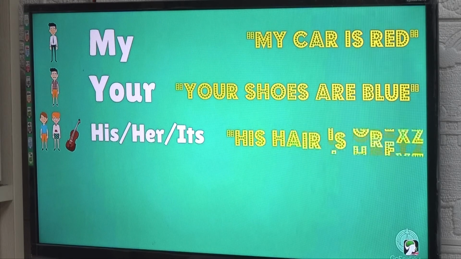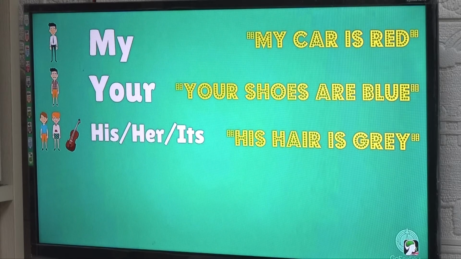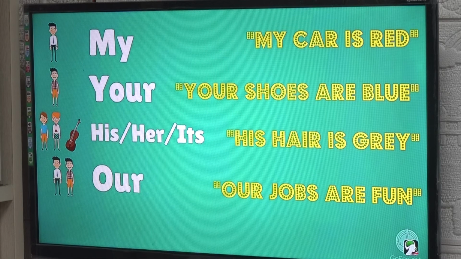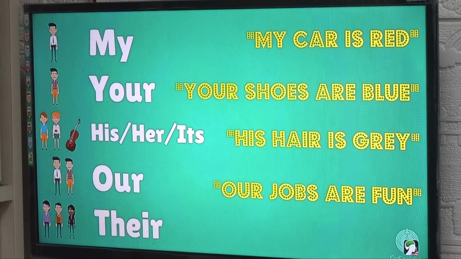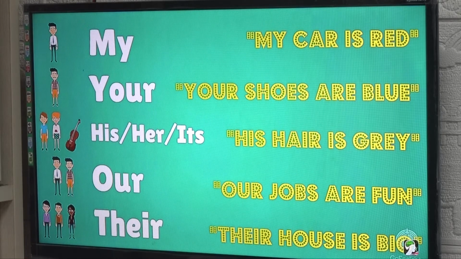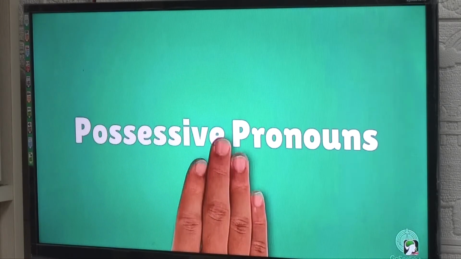His hair is grey. Our jobs are fun. Our jobs are fun. Their house is big. Your house is big. Possessive pronouns.